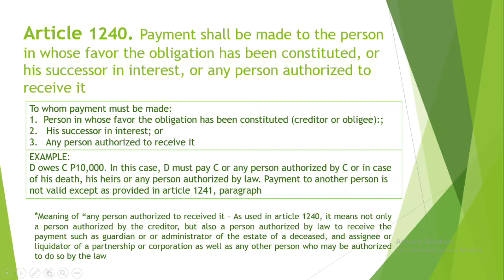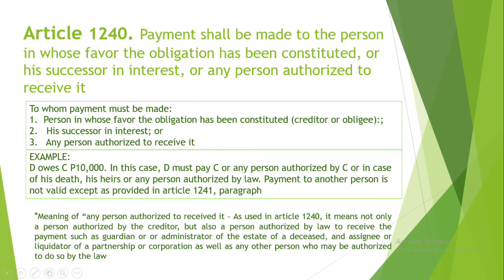Payment must be made: 1. To the person in whose favor the obligation has been constituted. 2. His successor in interest. 3. Any person authorized to receive it. Example of Articles 1240.